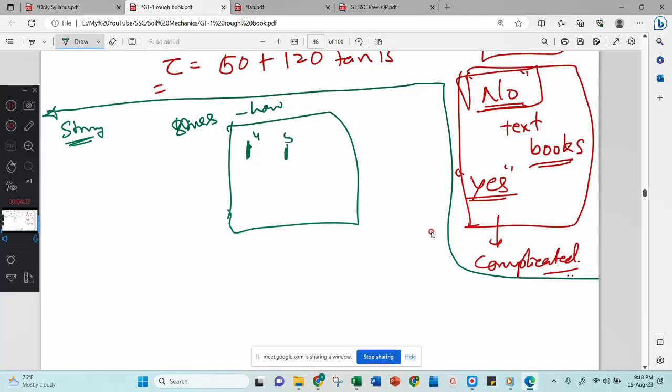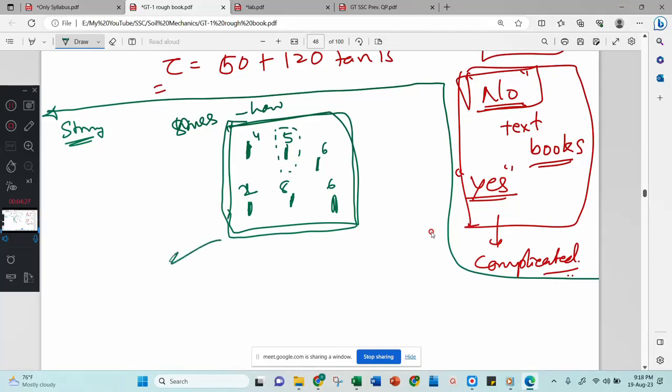This person 5 homeworks, this person 6 homeworks, this person 8 homeworks, this person 2 homeworks, and this person can do 6 homeworks. Now if I give more than their corresponding homework, then they will die. Understood? For this person, if I give 6 homeworks, he will die. If I want to give a group homework, I must make sure that no one will die. Then how much do I have to give? Any answer? How many homeworks should I give so that no one will die?